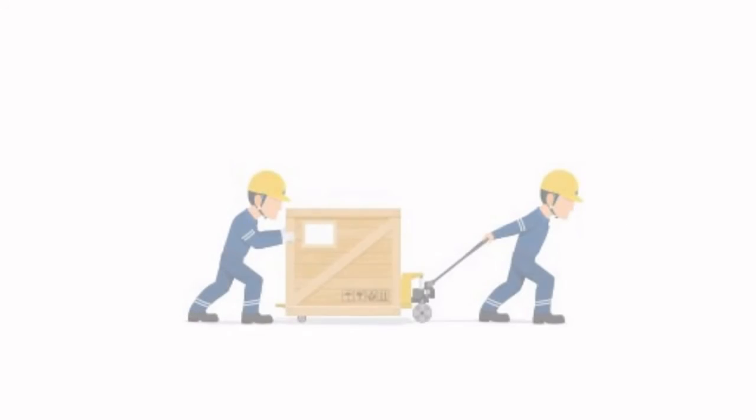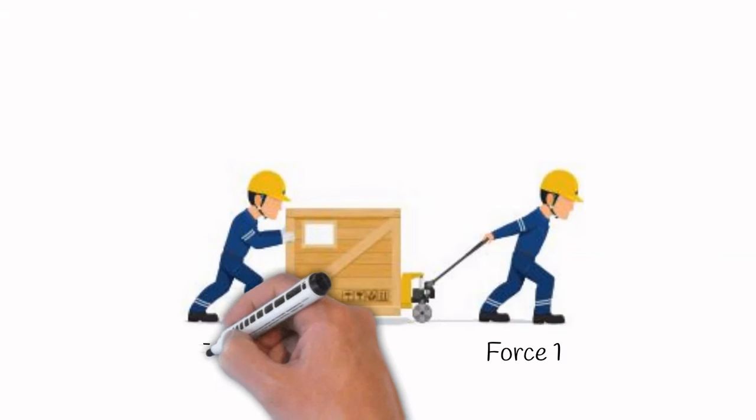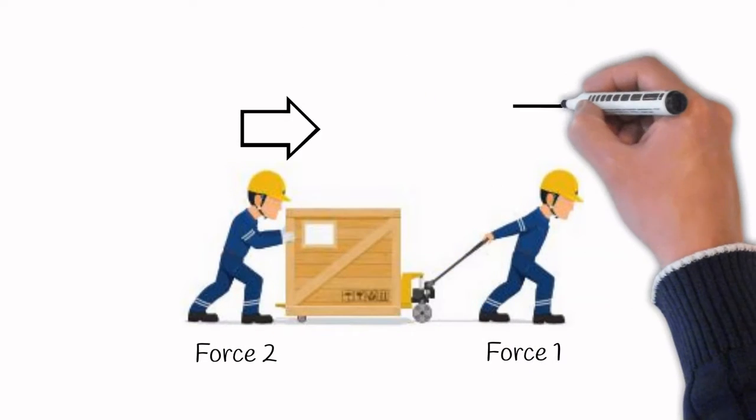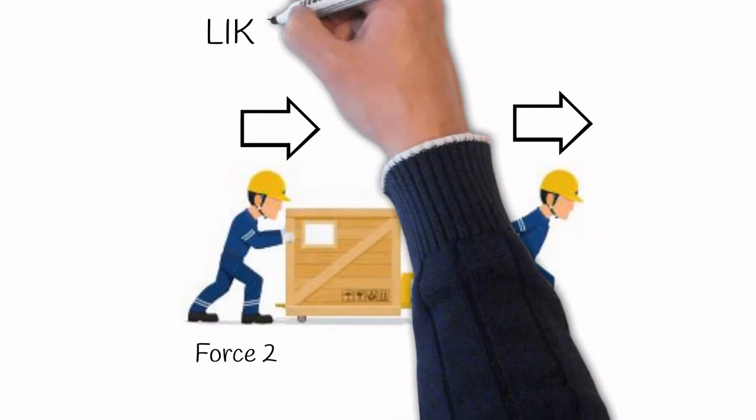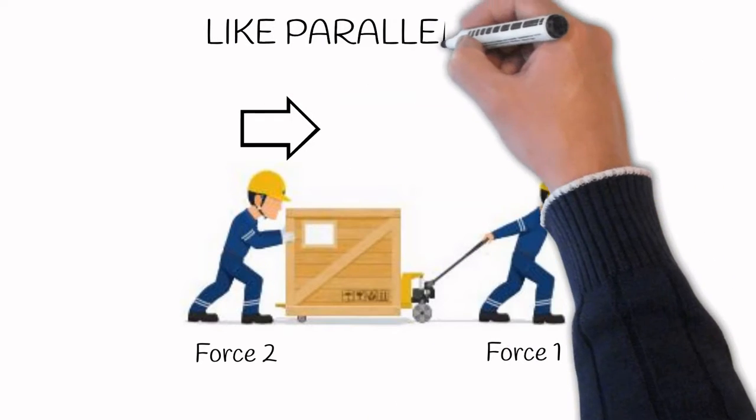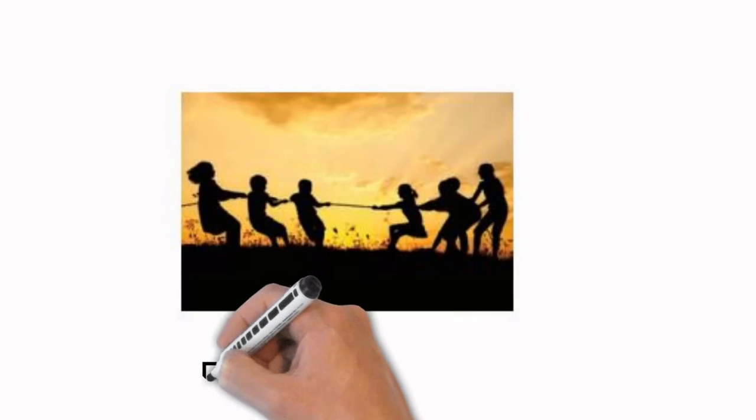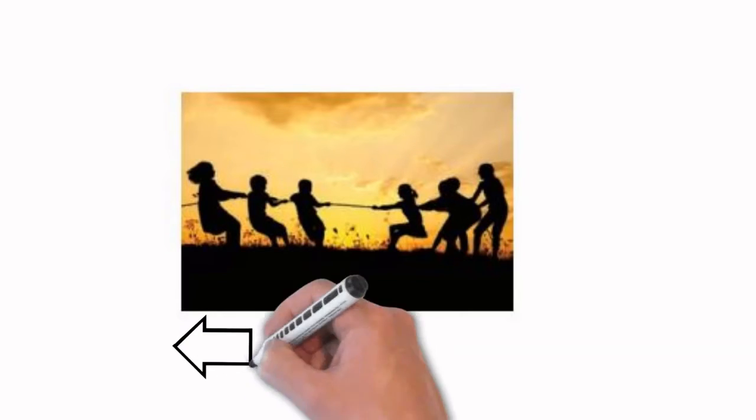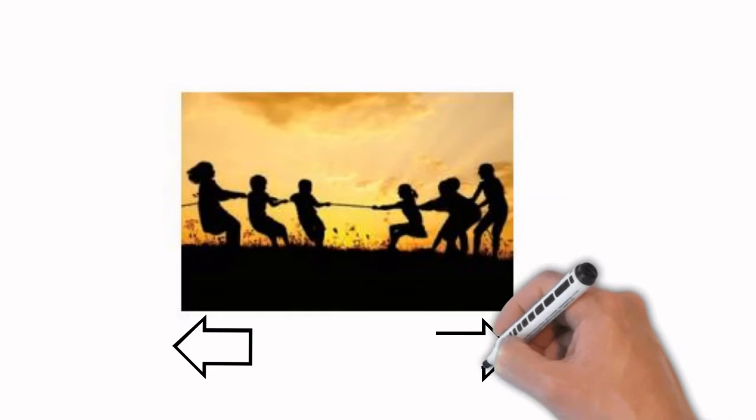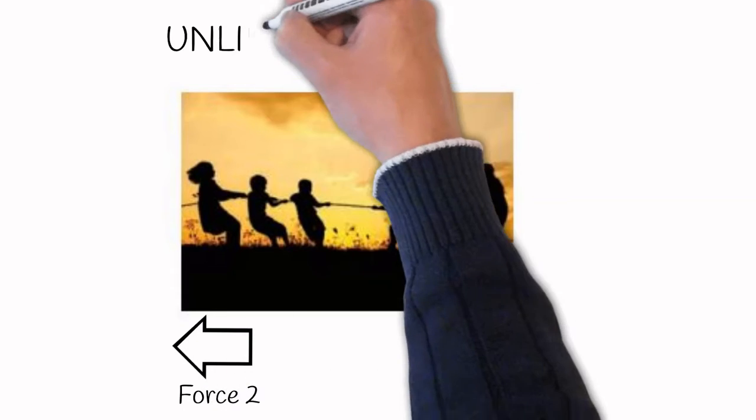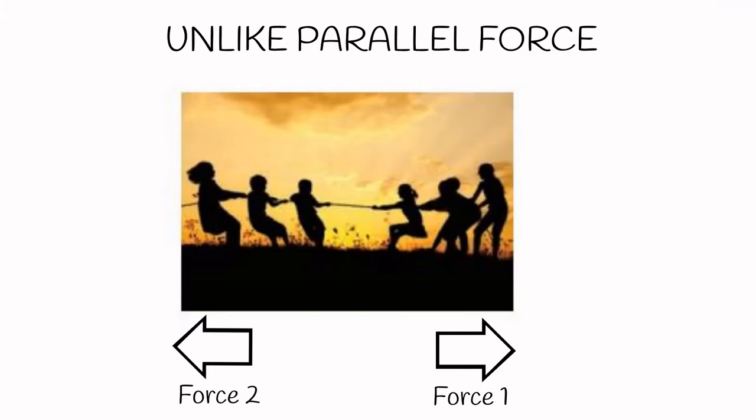Like parallel forces. What are like parallel forces? Two or more forces of equal or unequal magnitude acting along the same direction parallel to each other are called like parallel forces. Then what is unlike parallel force? If two or more equal forces or unequal forces act along opposite directions parallel to each other, then they are called unlike parallel forces.